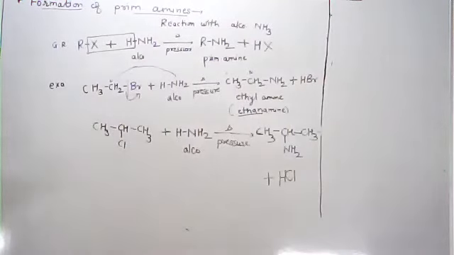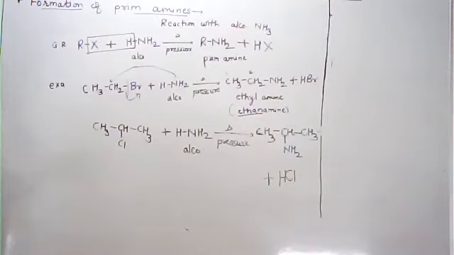So this is the formation of primary amines reaction. In this, the halogen atom is replaced by the NH2 group. So this is also a type of substitution reaction.